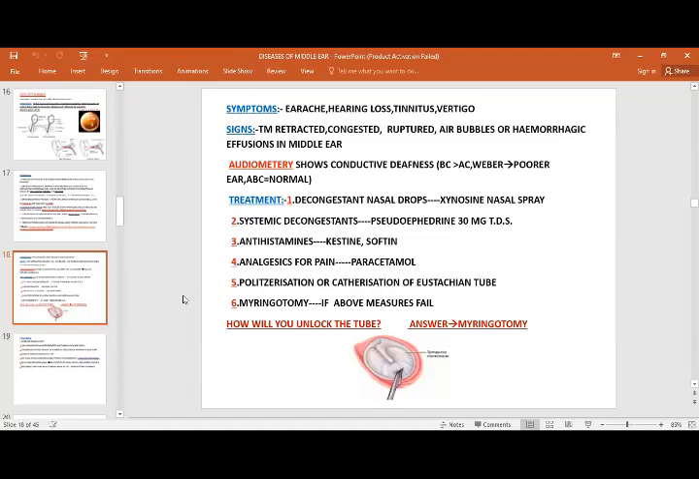Treatment is again symptomatic treatment, as we have given in every condition. If it doesn't subside, then we again go for myringotomy. One question can come: how will you unlock the tube? The answer is myringotomy. This is the surgical procedure to unlock the tube.